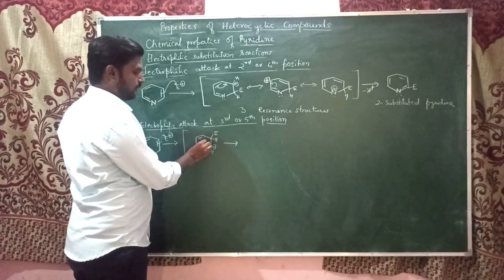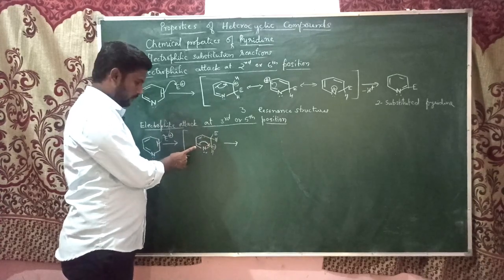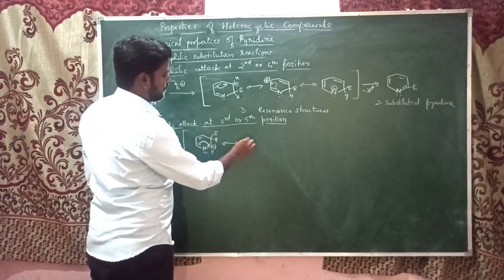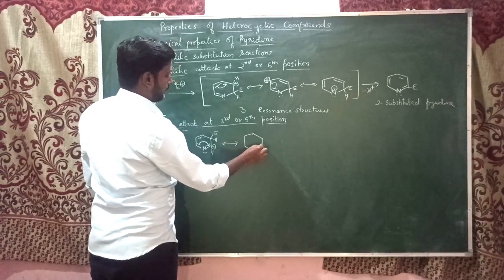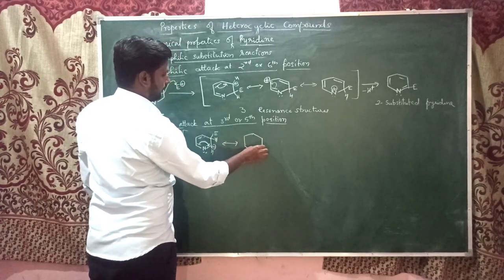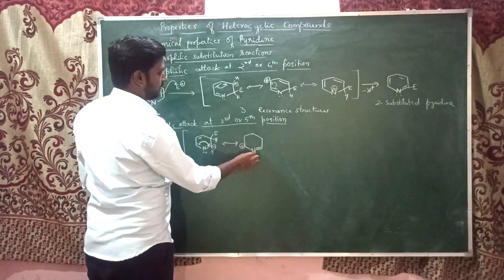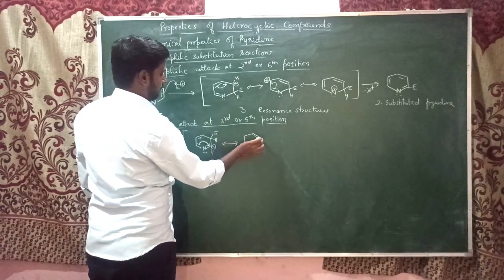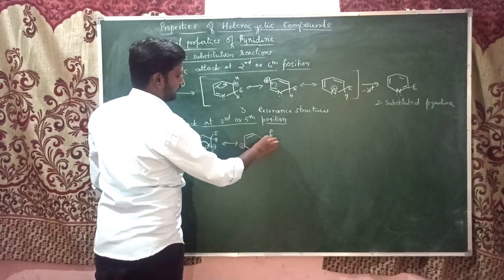So these electrons will be shifting here, and the positive charge will shift to this carbon, the carbon number 6. There is the formation of a new double bond, and the positive charge comes over at this position, with the electrophile and hydrogen.